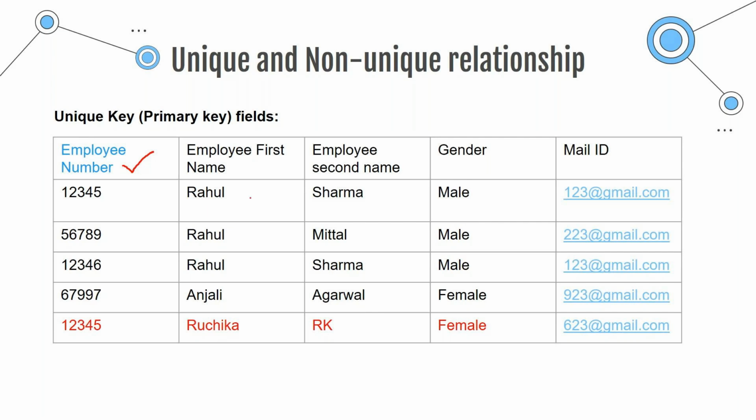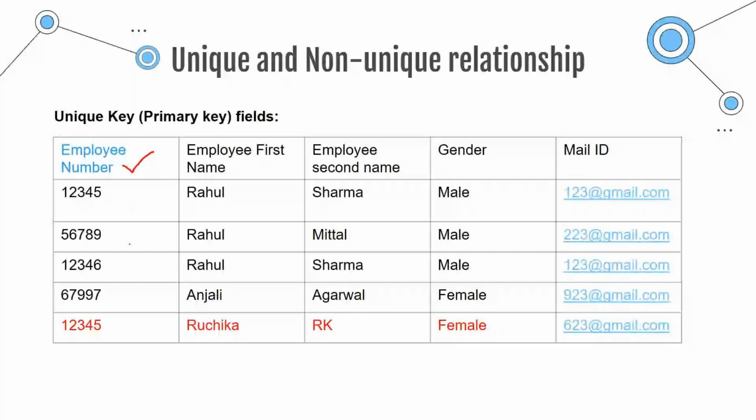The benefit of the key field is that you cannot have a duplicate entry or a repetitive entry in your key column.